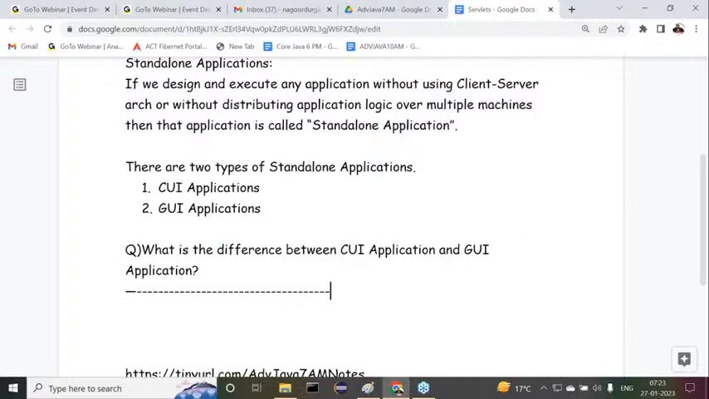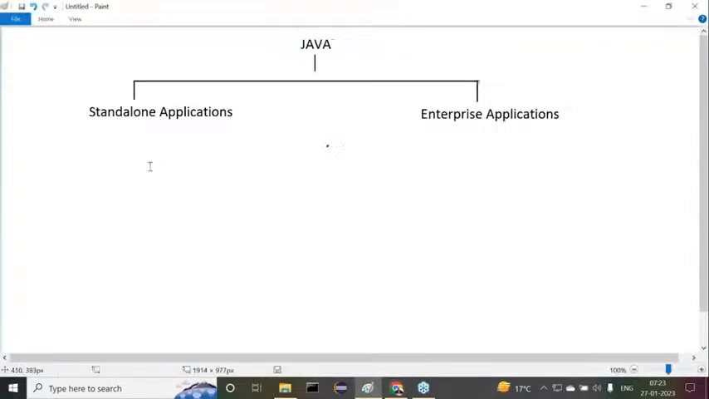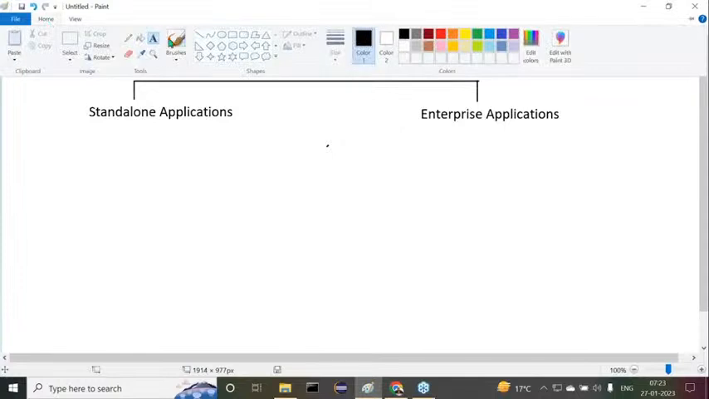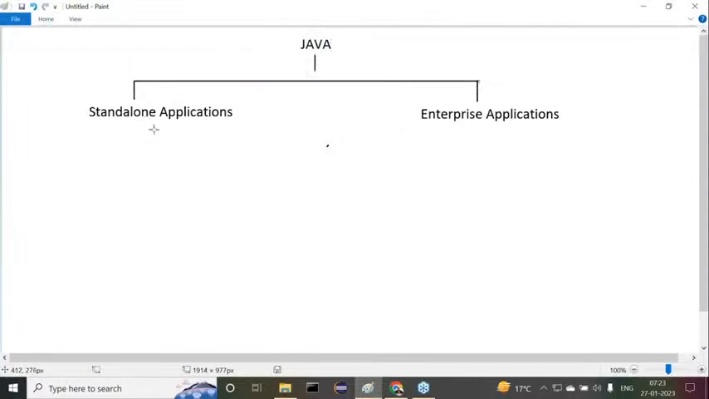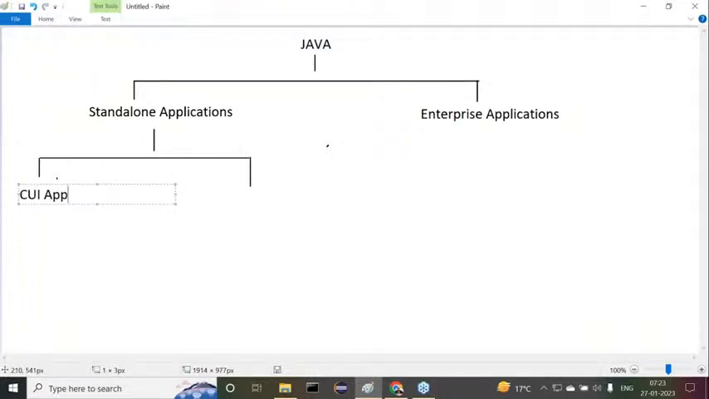Already I discussed this same topic in the GUI part, but again we are going to see the content. Now try to recognize this. In the diagram here we can understand there are two types of standalone applications. The first one is CUI and the second one is GUI. I'll explain clearly what these actually are, CUI application and GUI application.